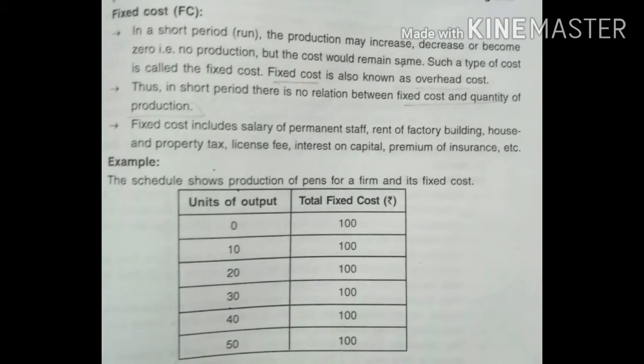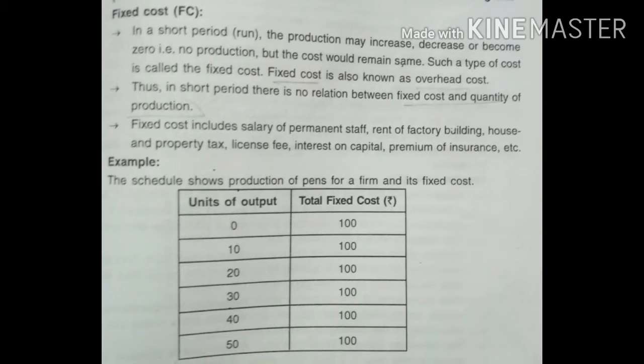For example, salary of permanent staff. Whether you produce, or your production decreases, or it is zero, you have to pay salary to your staff. You have to pay rent of your factory. This expense you cannot reduce according to your production increase or decrease. So this is a fixed cost.